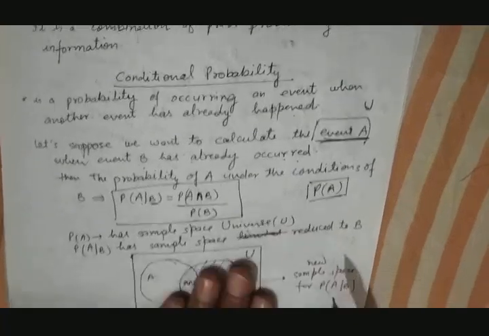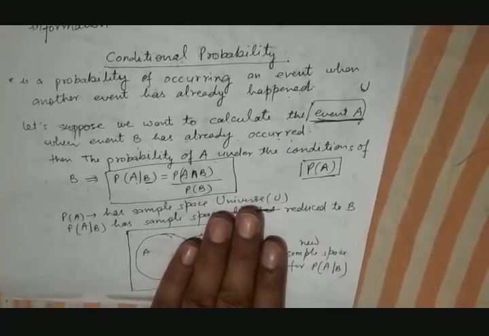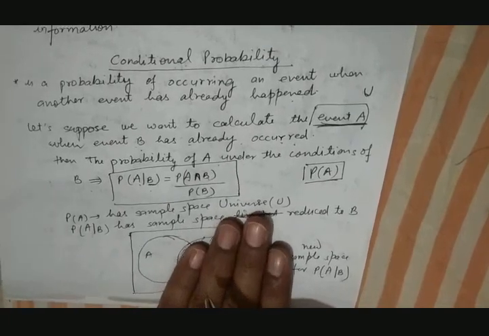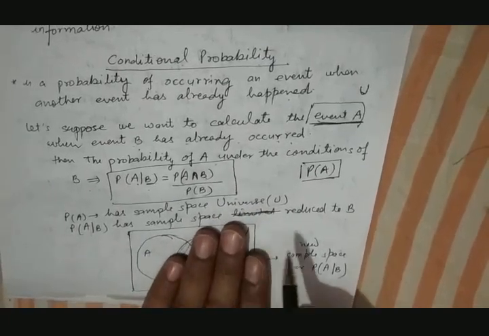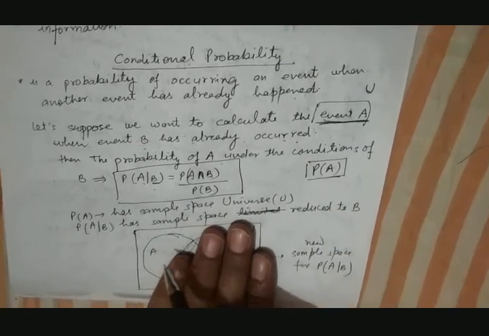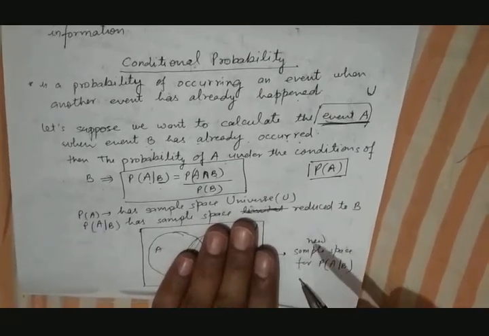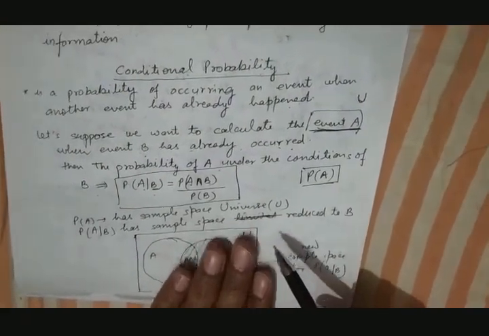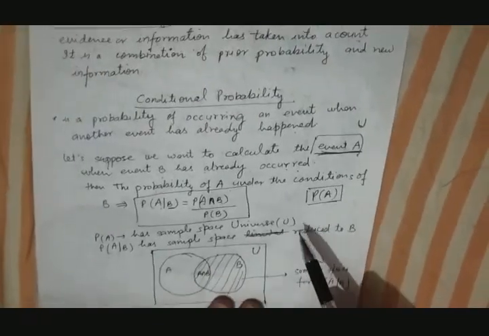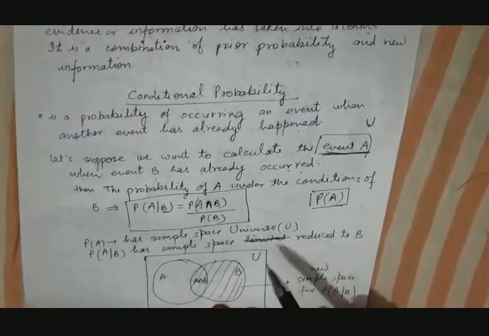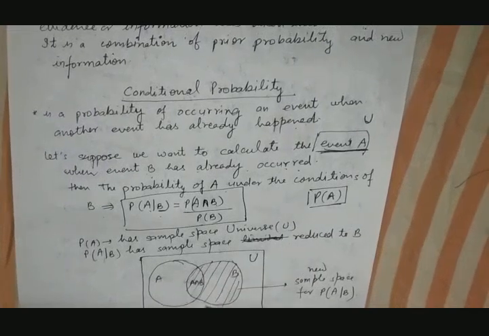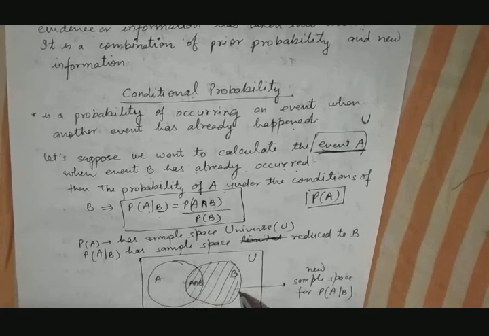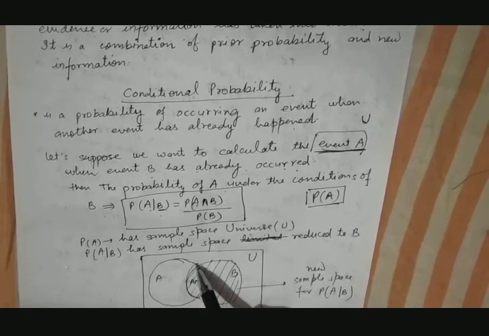Just see this in this Venn diagram. If we don't talk about event B, we just talk about event A solely over here. In that case, the universe will be U, and the probability of A will be calculated by the number of occurrences of A divided by total occurrences. But here we see this is also dependent on the happening of event B. There is another event B which has already happened over here. So this is the common part.